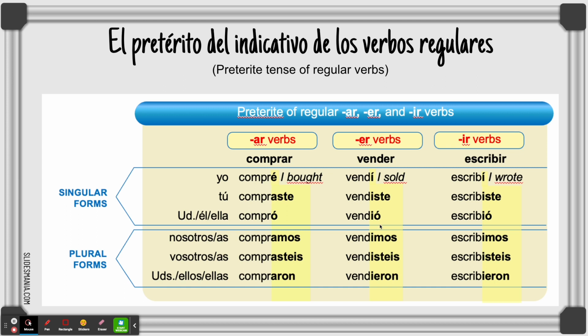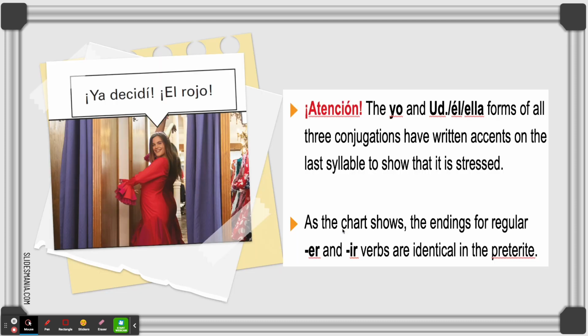Pero en the ER verbs son imos, not emos, with the E in present tense, and in the pretérito it's an I, the same as this. So ER and IR verbs son iguales. Exactamente los mismos sufijos, the endings are exactly the same. Y tilde en el yo y en el él. Yo vendí, él, usted vendió, yo escribí, él, usted, ella escribió. ¿Vale? Aquí hay unos ejemplos. Por favor, léalos. Ya decidí el rojo. Okay, I decided.